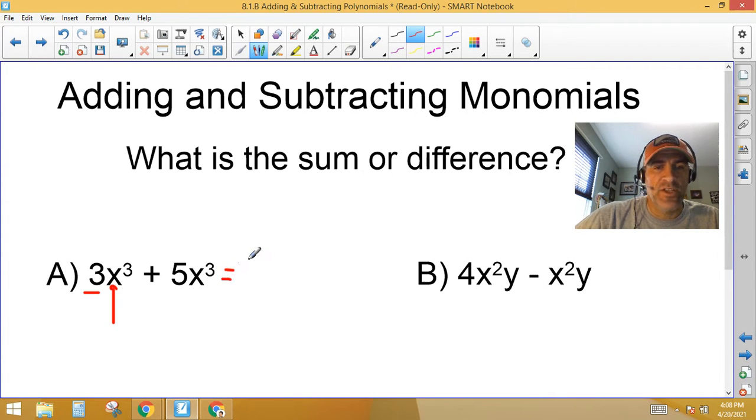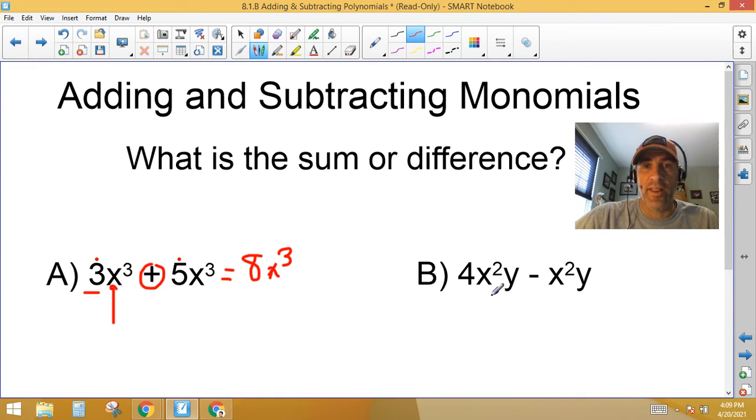Being that they're both x cubes, all I do is I take my 3, I take my 5, I add them because it tells me to add right here, and I get x cubed as my variable. That stays the same. All right, so the variable stays the same. The only thing that we add or subtract is the coefficient.